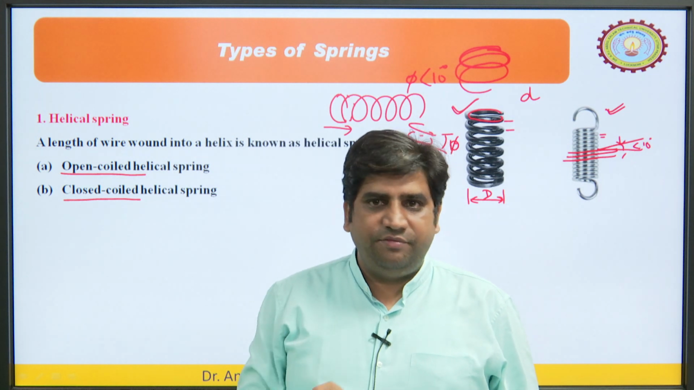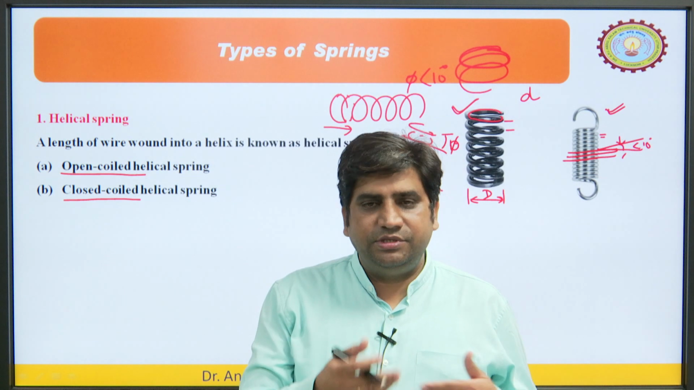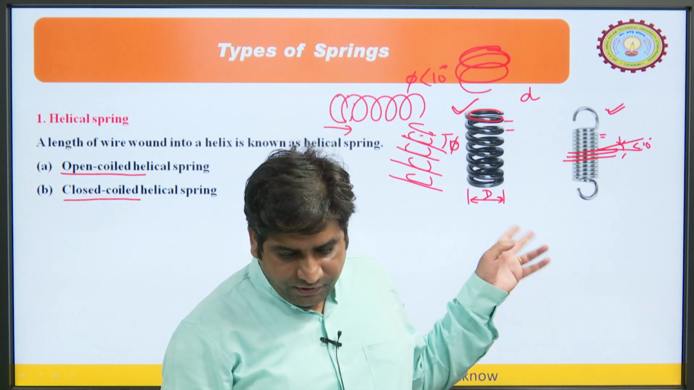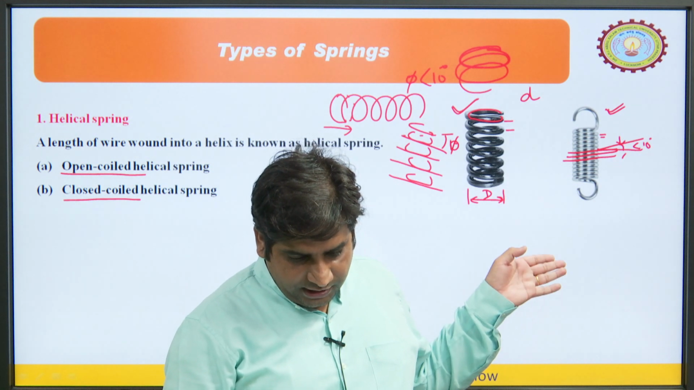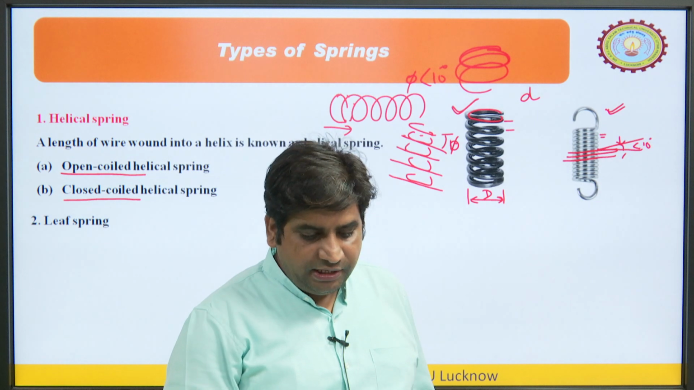Helical means we are having the spirals, circular section with a lateral motion. So, this is the helical spring. These are two types of spring generally we use in daily life most of the time. Another spring may be the leaf spring.